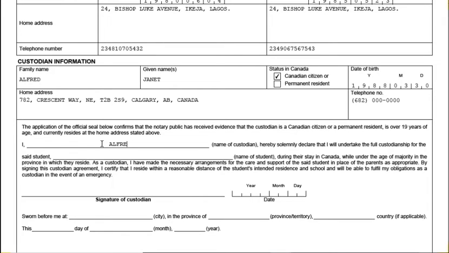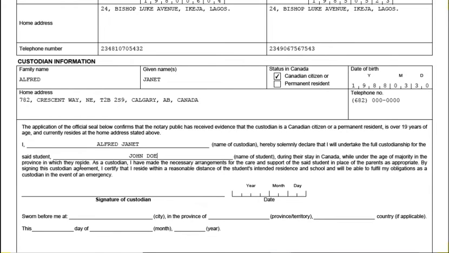Alfred. This part is for the custodian right now. Alfred Janet. So this is the declaration. I, Alfred Janet, hereby solemnly declare that I will undertake the full custodianship for the said student. So what is the name of the student here? We have John Doe. So I, Alfred Janet, hereby solemnly declare that I will undertake the full custodianship for the said student John Doe during their stay in Canada while under the age of majority in the province in which they reside.